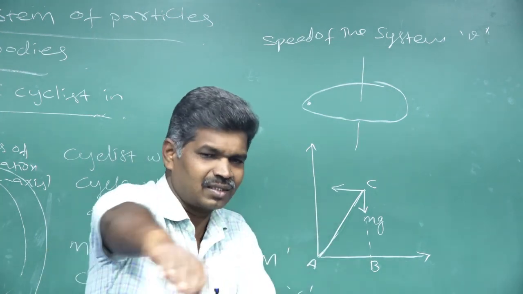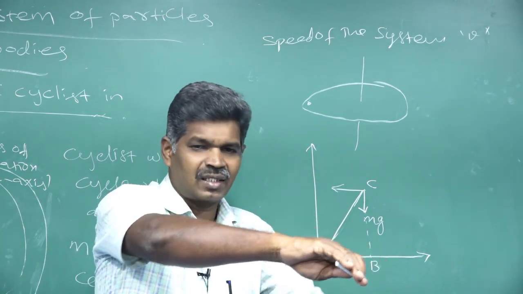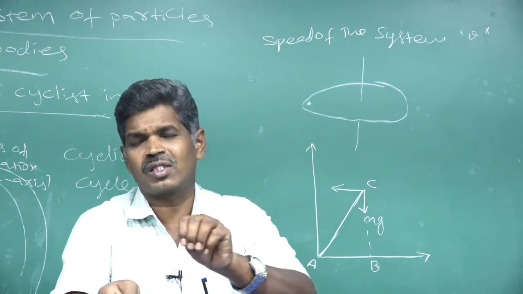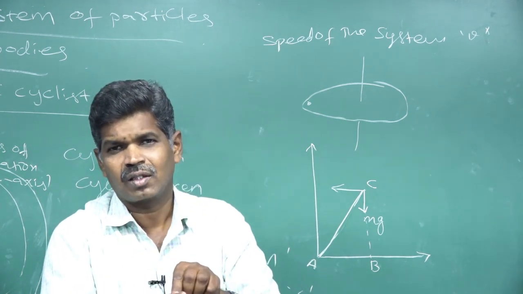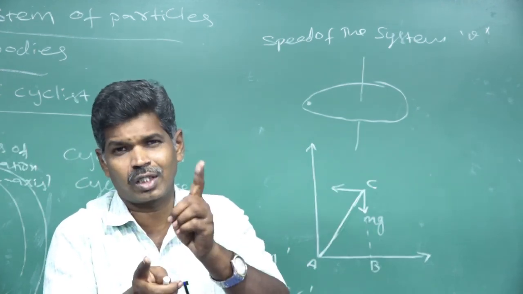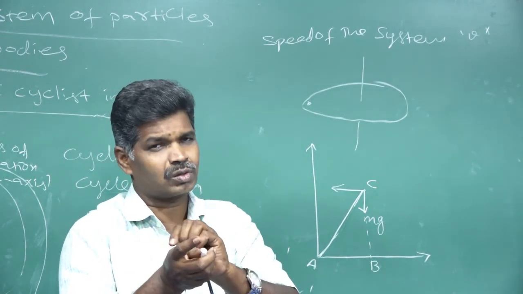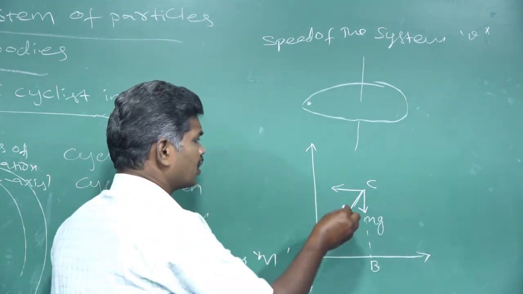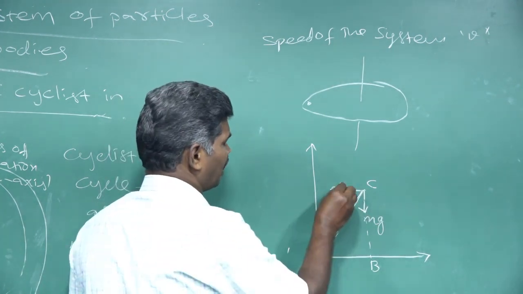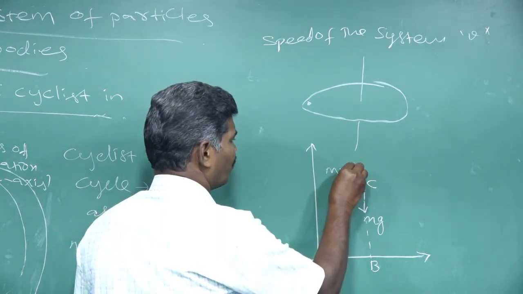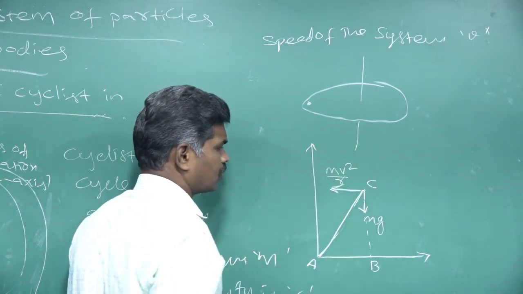If we travel in a circular path, centripetal force is acting towards the center of the circular path. But the opposite force is centrifugal force. Equal and opposite force is centrifugal force, acting in the outward direction. That's why the centrifugal force direction is this. There, that value is mv squared by r.